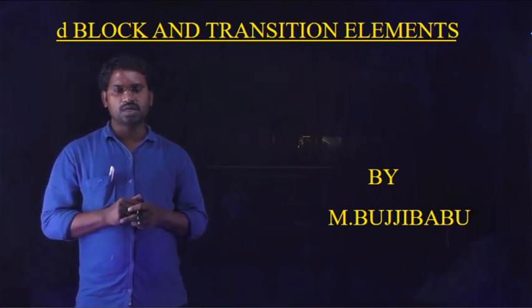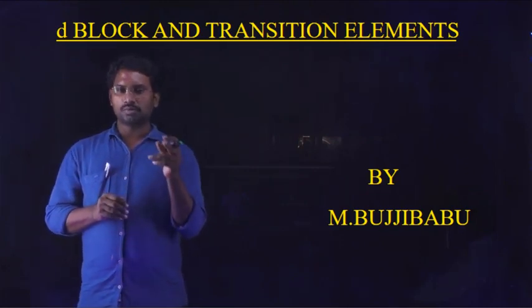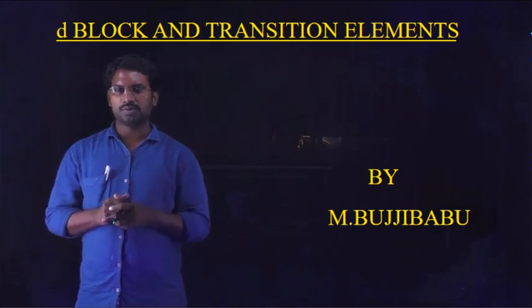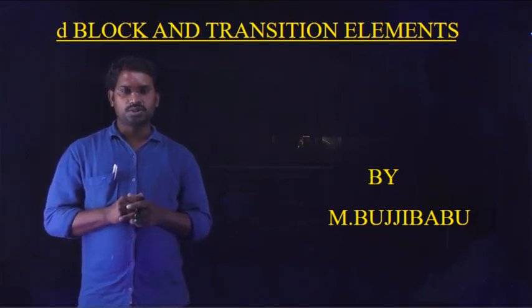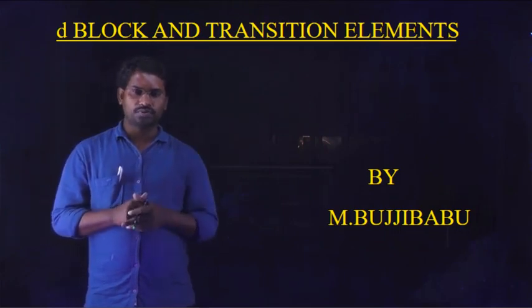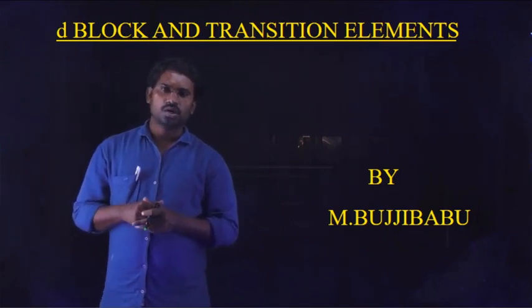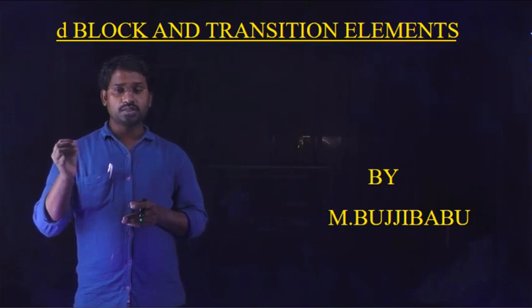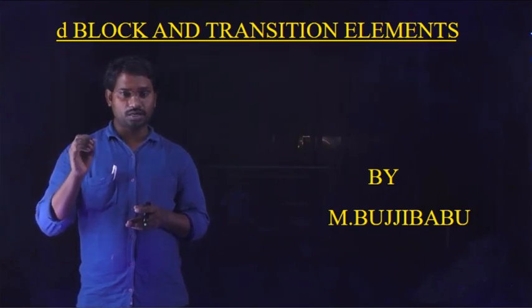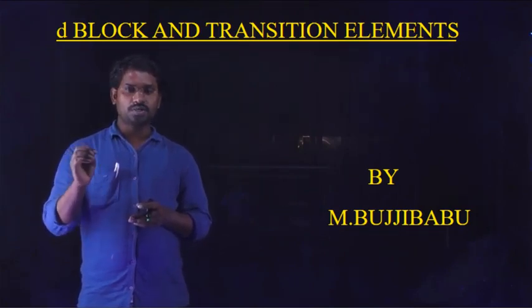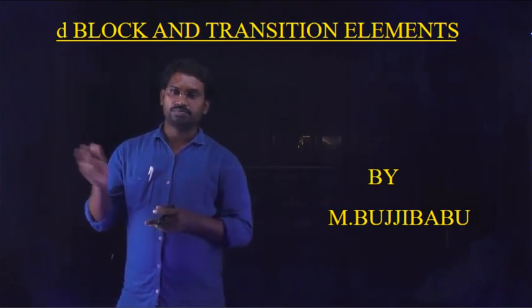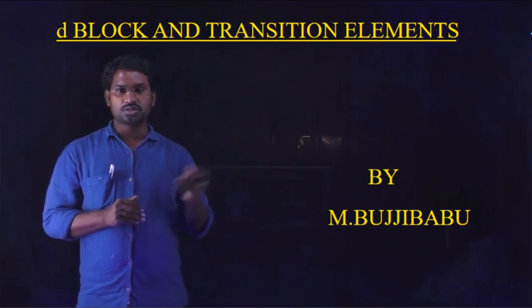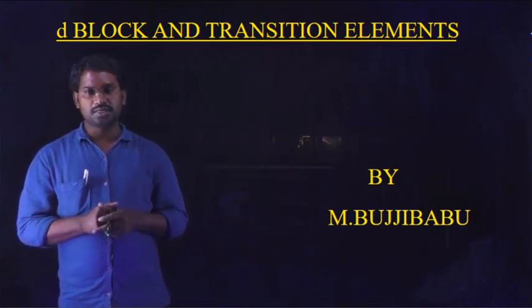How can we calculate the magnetic moment of ions like Fe plus 2, Mn plus 2, Fe plus 3, by using the formula mu is equal to square root of n into n plus 2? Another important thing is how D block elements exhibit color. Based on the color property and the magnetic property, many questions came from D block elements, which were asked in previous IIT JEE examinations also.